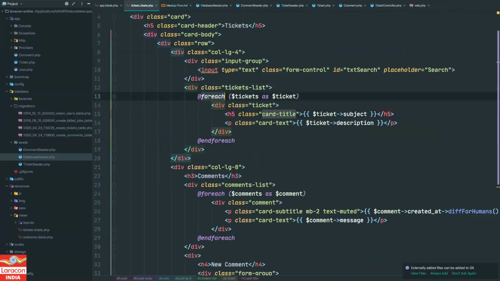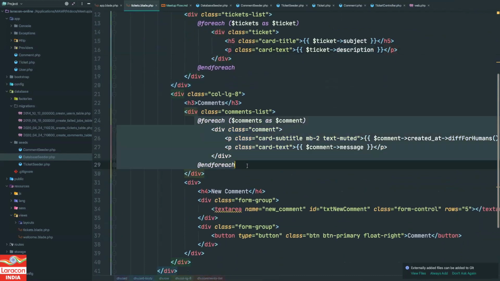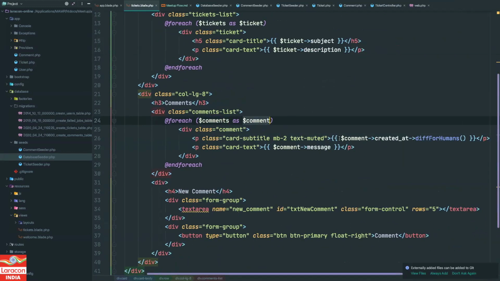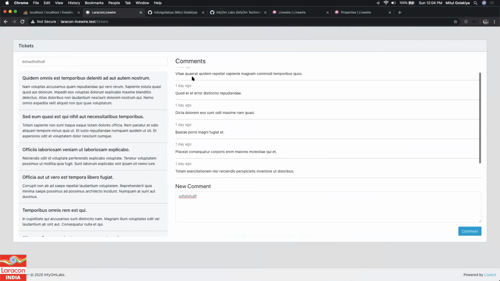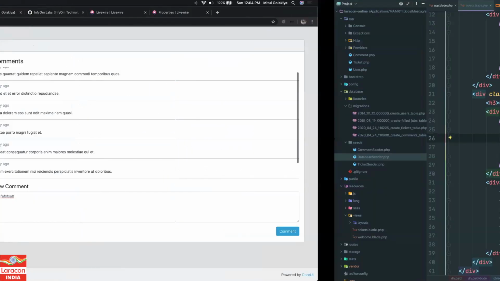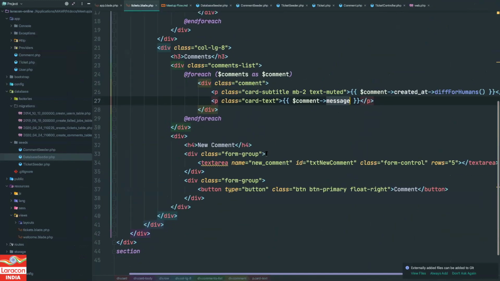We are just using foreach, and for all the tickets we are rendering data with the traditional Blade template. And same for comments in the sidebar, on the right side section. All the comments are being rendered, where we display the date when the comment was created in a human-readable format, like 1 day ago or something like that, and then the message of the comment. And nothing special over here as well.